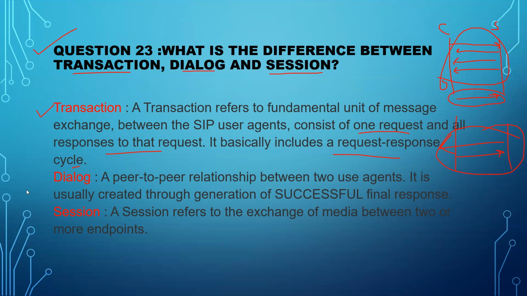Now, next thing, dialogue. A dialogue is a peer-to-peer relationship between two user agents. It is usually created through the generation of successful final responses, right? Whenever there is a successful final response, that means this is a dialogue. Dialogue as well as session, these both things work simultaneously, I can say.